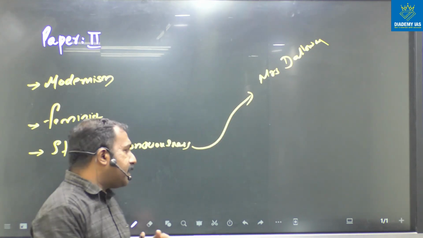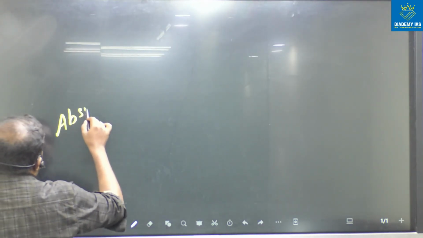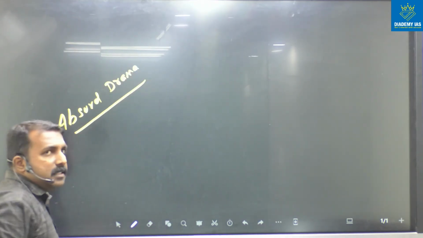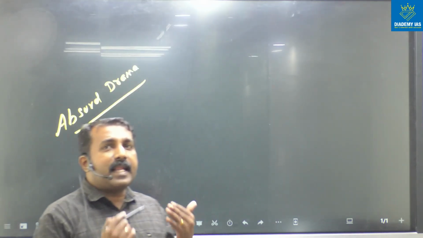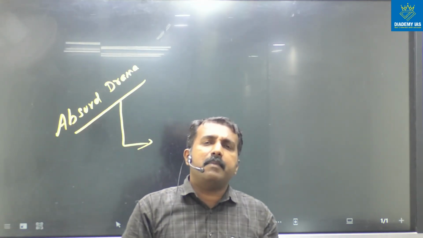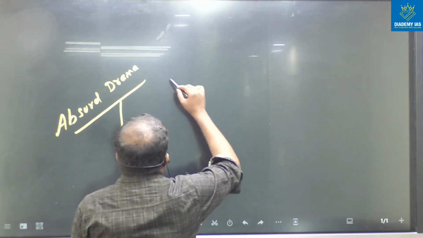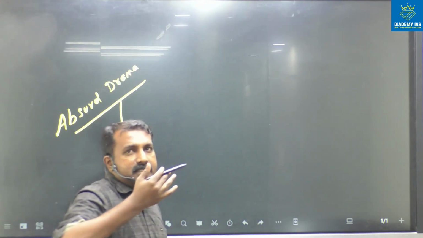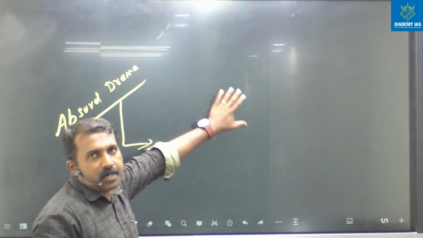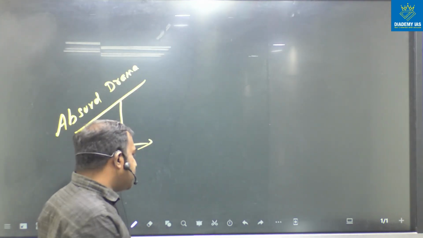And for example, in paper 2 we have absurd drama. Absurd drama is a literary movement in the paper 2 section. And you can connect this absurd drama with the drama mentioned in the syllabus undoubtedly. Okay. So the next one, we already said stream of consciousness, postmodernism. Like that, please connect the literary movement with the drama. Please connect the literary movement with poem. Okay. So this is the strategy.